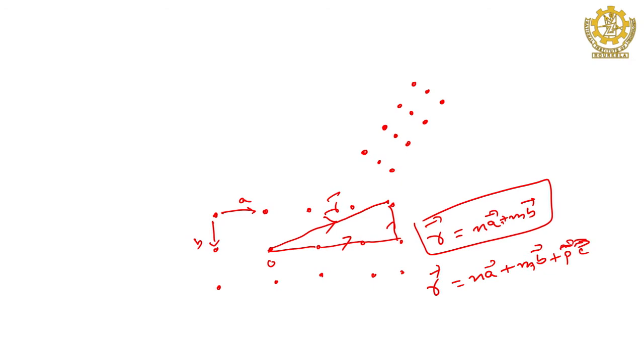If it is 3 dimension, another axis will come. So, this n, m, p must be integer, it can never be fraction, remember it. m, n, p must be an integer only. If yes, then only you can take that as a crystal lattice, real crystal lattice.